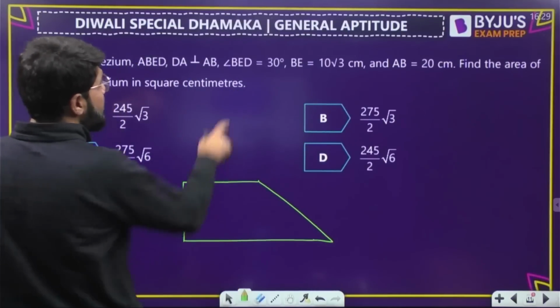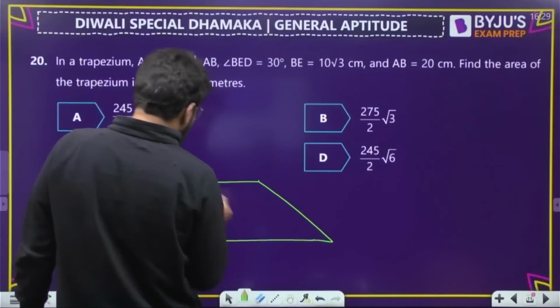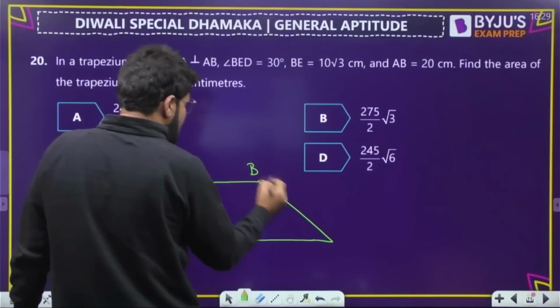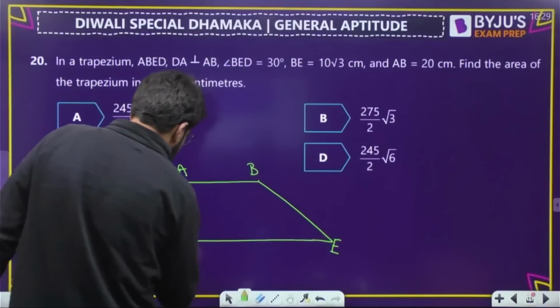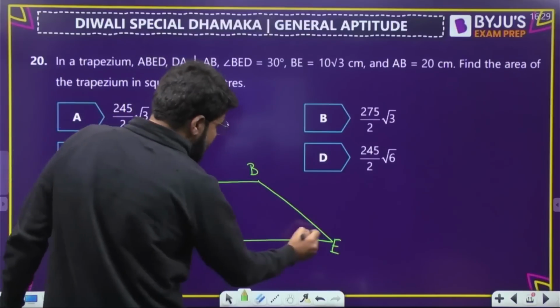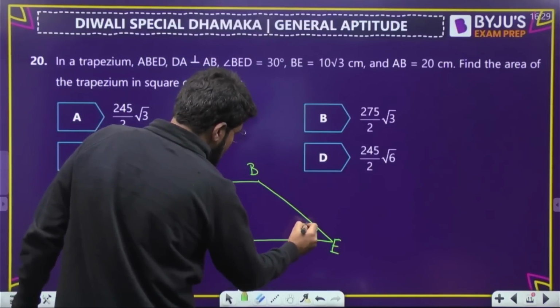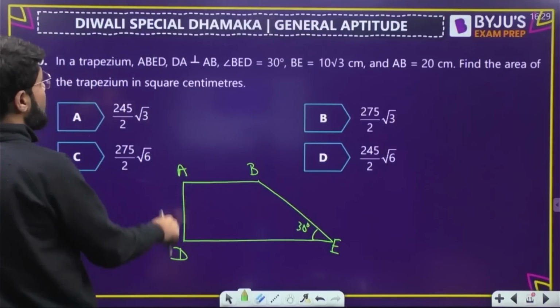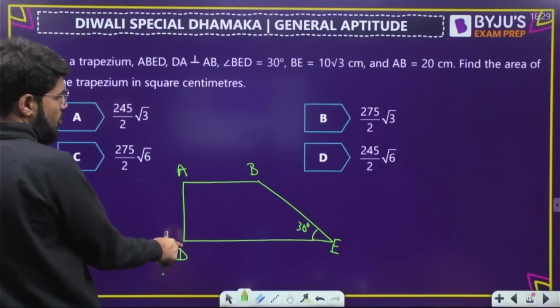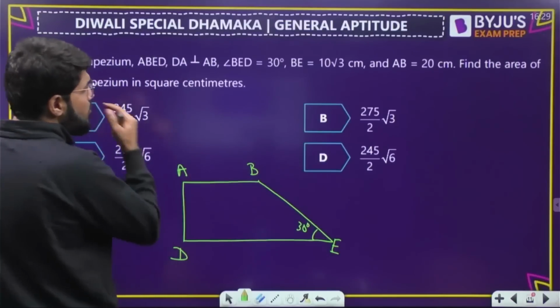Angle E is smaller, 30 degree. So I can do it like this, ABED. Angle BED, this part is 30 degree. And also DA is perpendicular to AB, that is also clear. So D should be on the opposite side, perpendicular to AB.